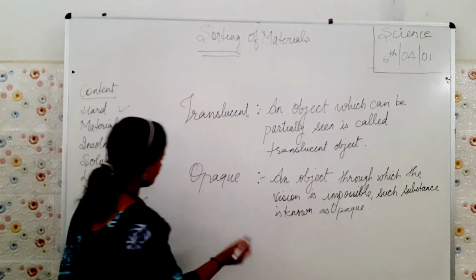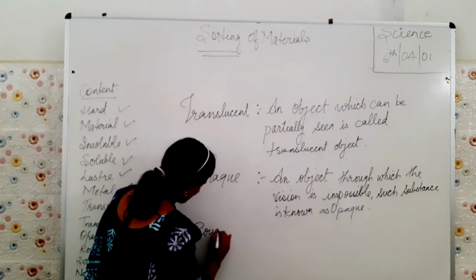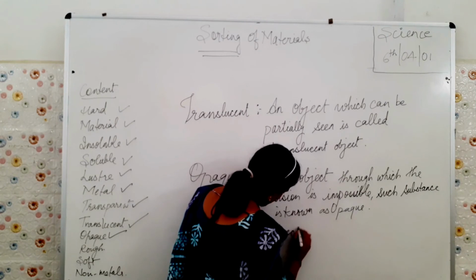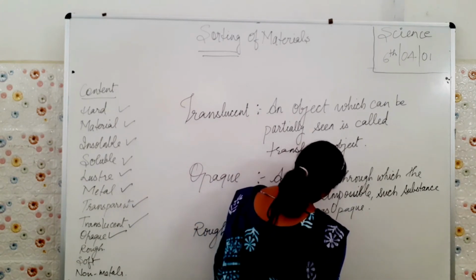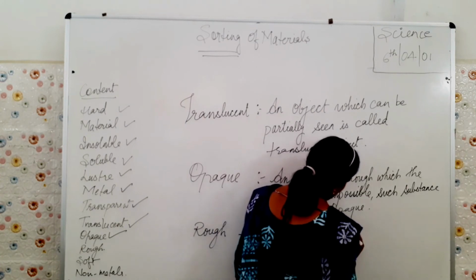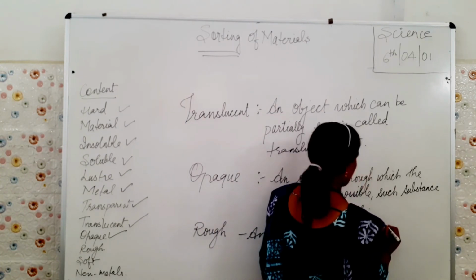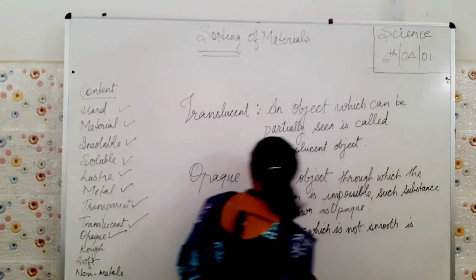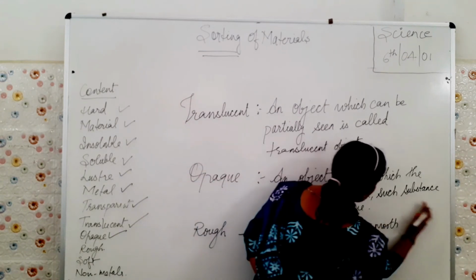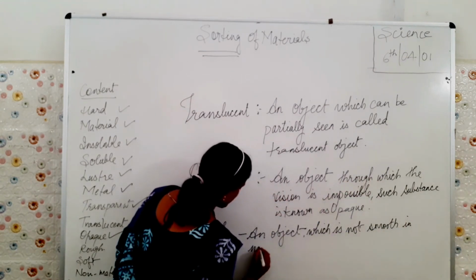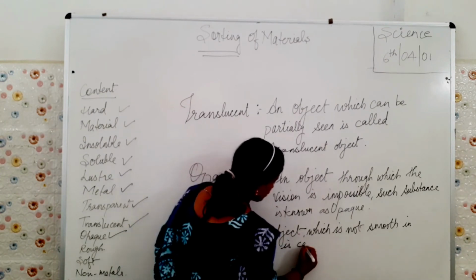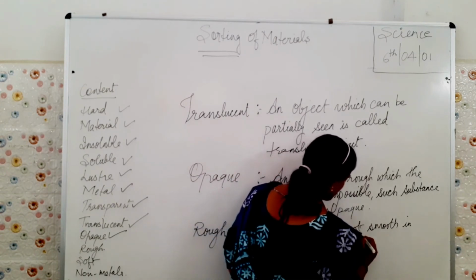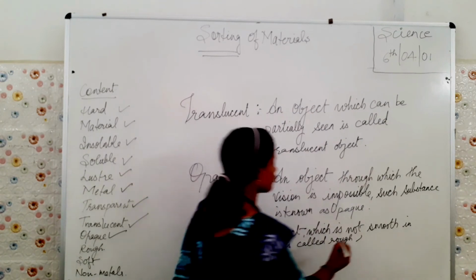Now rough. What is rough? An object which is not smooth in nature is called a rough surface, or rough object.